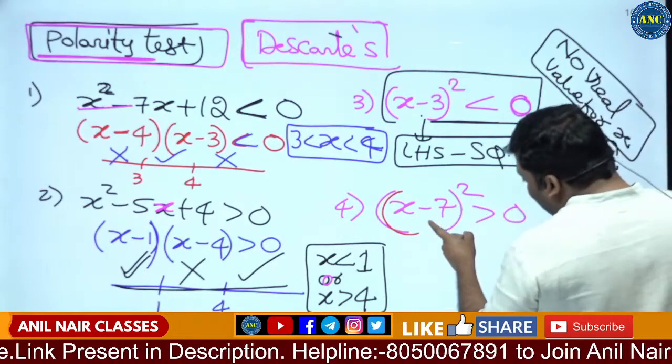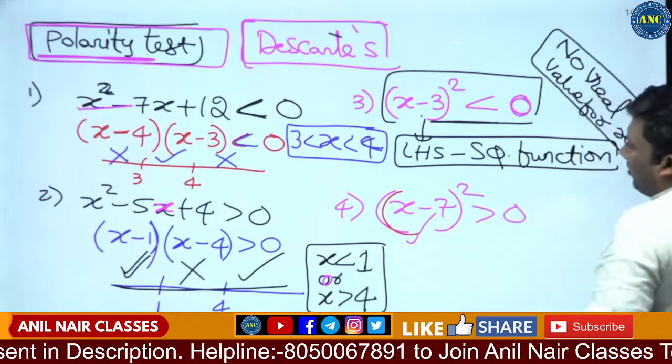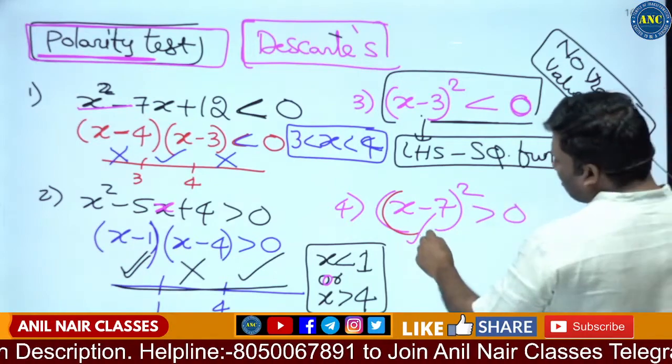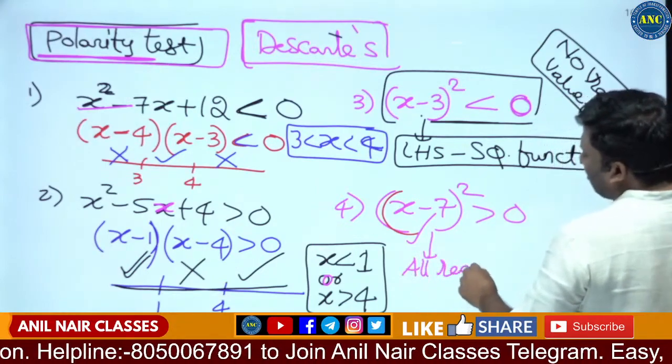X minus 7 whole square greater than 0. A square function will always give a value greater than 0. So here the answer will be all real values of x.